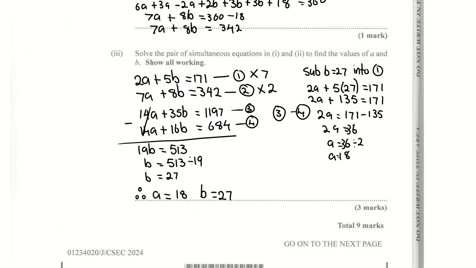You make a the subject, you carry across 135 over the equal sign, you get 171 minus 135. So 2a is equal to 36. a would be 36 divided by 2, so a is equal to 18. And that is how you would do this.